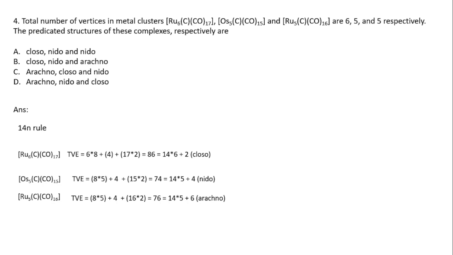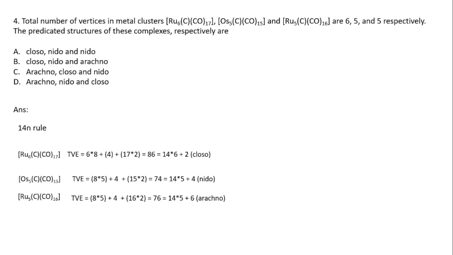For carbonyl, the contribution is 2, so 2 into 16, the total number of carbonyls. The total valence electrons is 76, which is equal to 14 into the total number of metals, 5, plus 6. That is the 14n plus 6 rule, so it is an arachno type of structure.